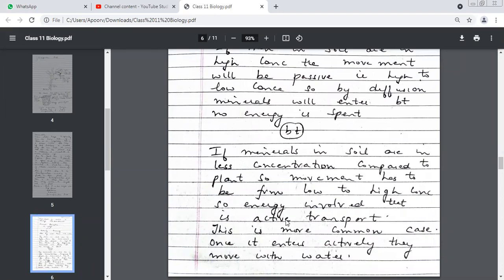Along the gradient or against the gradient? Against the gradient. Will energy be involved? Yes, ma'am. So which kind of transport is this? Active transport. So minerals generally are transported by two modes, active and passive. Both the methods are clear to everyone?